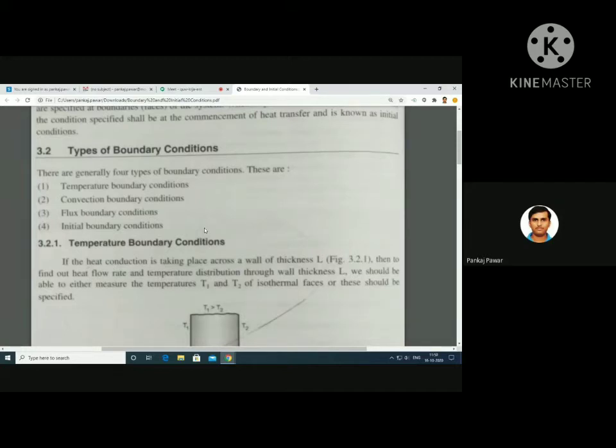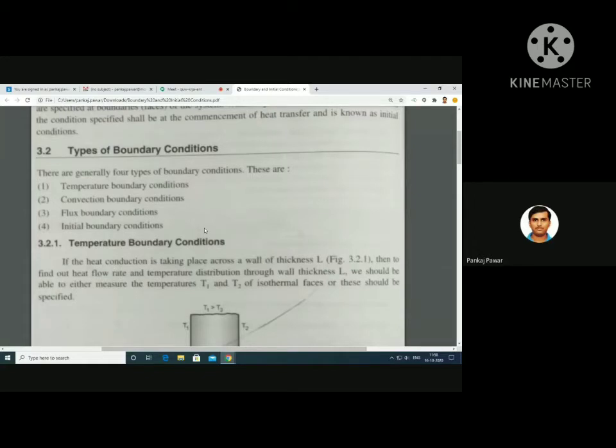You will heat that object initially to a very high temperature. Let's say that at time t is equal to 0, we have the temperature T is equal to capital T suffix i, Ti. So that is the initial condition of that object. During quenching, which is a time-related phenomenon, at the start you have a very high temperature, but when quenching starts, the temperature of that object will decrease. So it is time related.